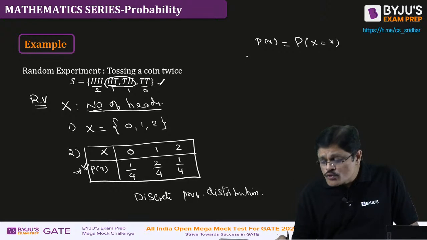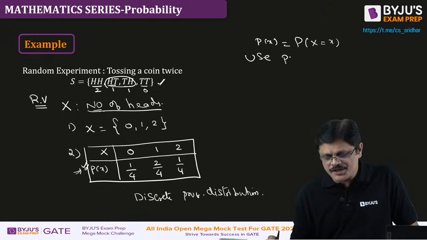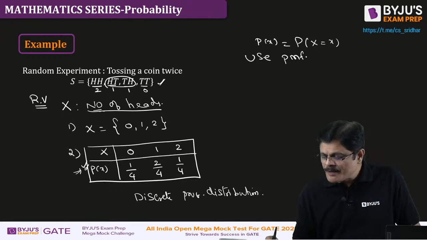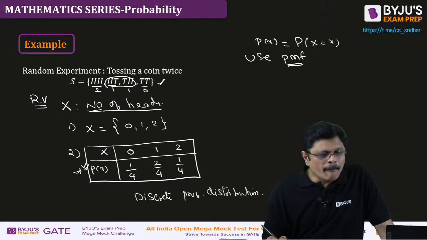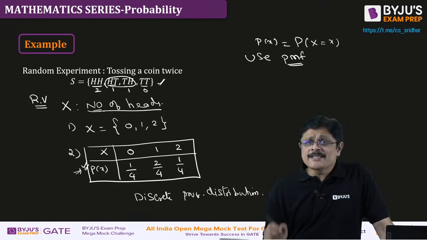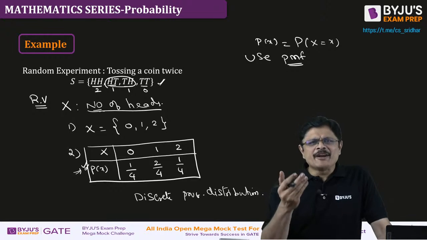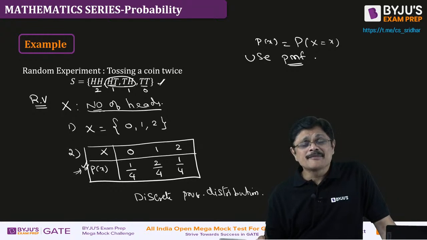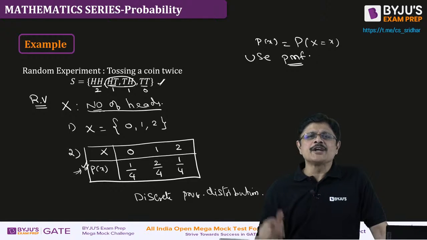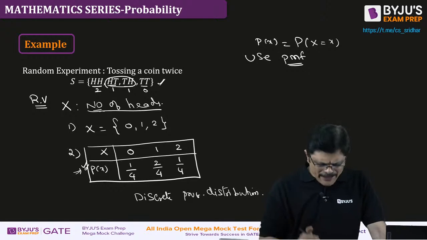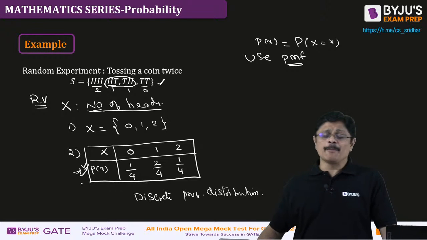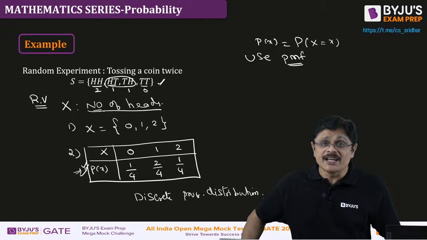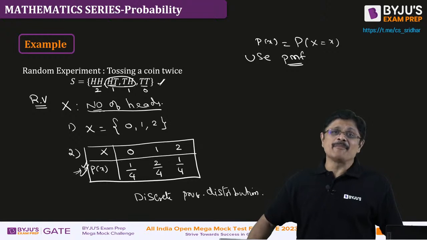Creating this probability function, maybe in simple examples you can do it, but that is not our job. Our job is to use the probability function. And for a discrete random variable, this probability function is given a special name. We call it the probability mass function. This probability mass function generally will be given to you, and we have to use it to answer the given question. Maybe at a basic level you create your probability function, but please remember, this is not our job. We are not learning the modeling here. We are only using PMFs, my dear friends.